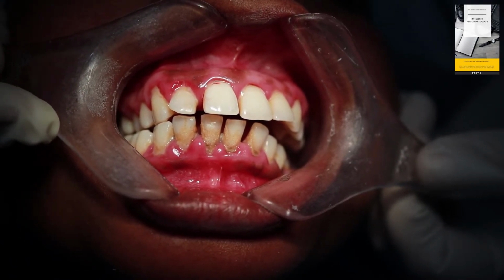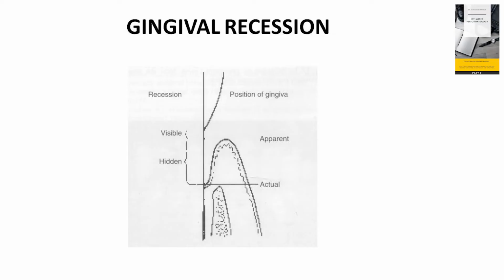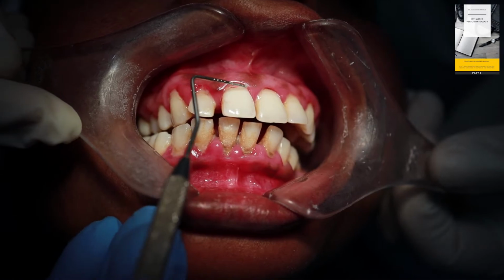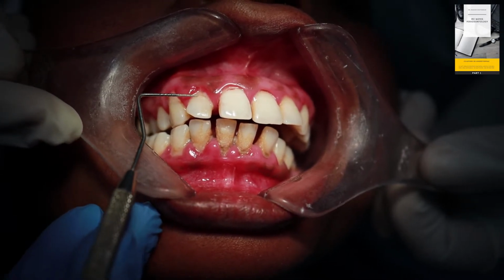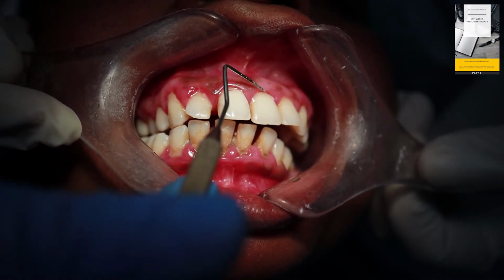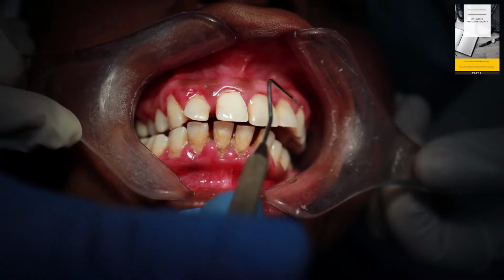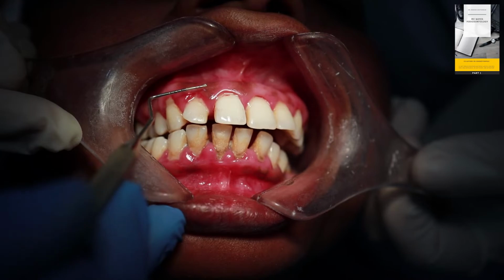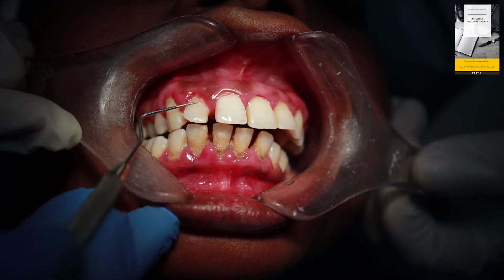The last point in gingival status is assessment of the position of the gingiva. The position of the gingiva is basically classified into two, that is apparent position and actual position. Apparent position is the position of the gingival margin without inserting any kind of probe. Here you can see with naked eyes the apparent position of the gingiva. I can see the gingival margin clearly.